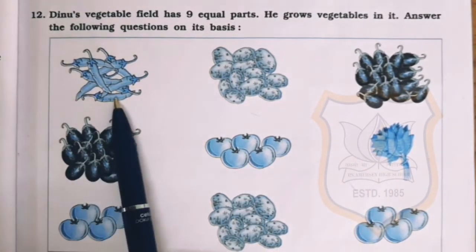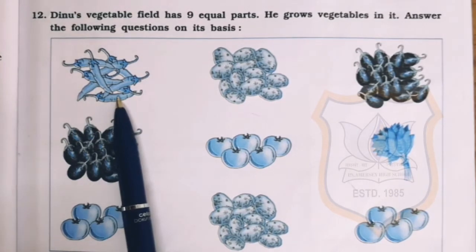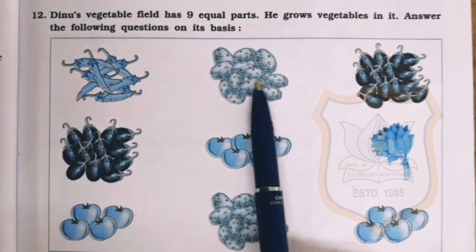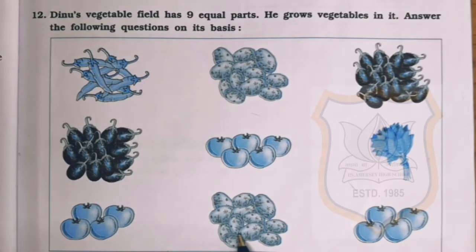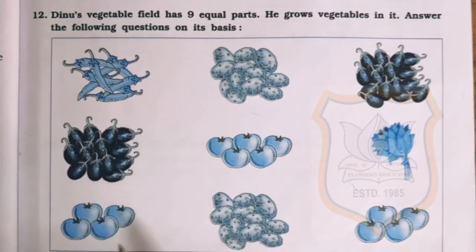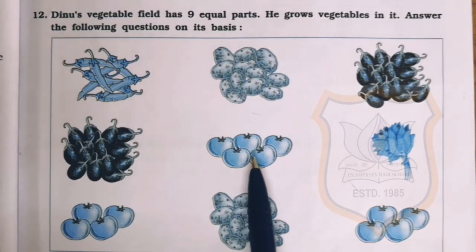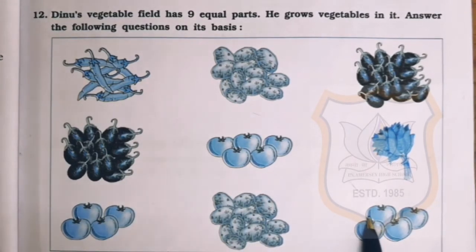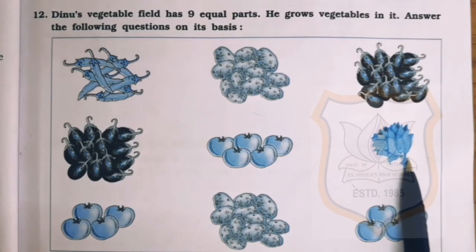The chilies are grown on one part of the field, and potatoes are grown on 1, 2, 2 parts of the field, and brinjals are grown on 1, 2, 2 parts of the field, and the tomatoes are grown on 1, 2 and 3 parts of the field, and spinach is grown on 1 part of the field.